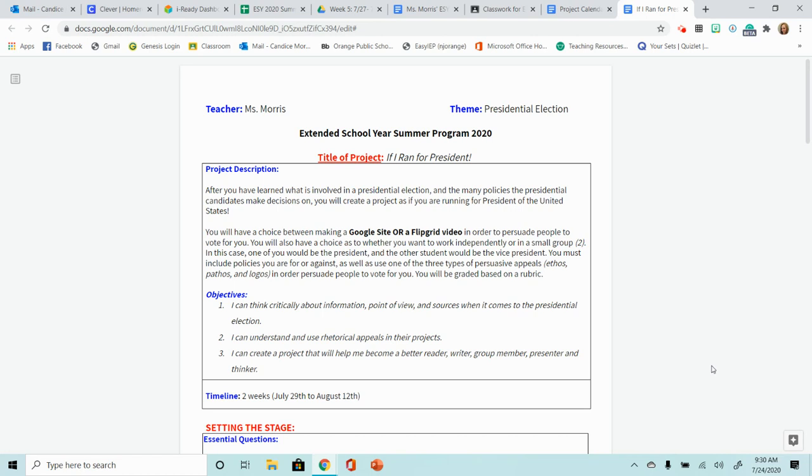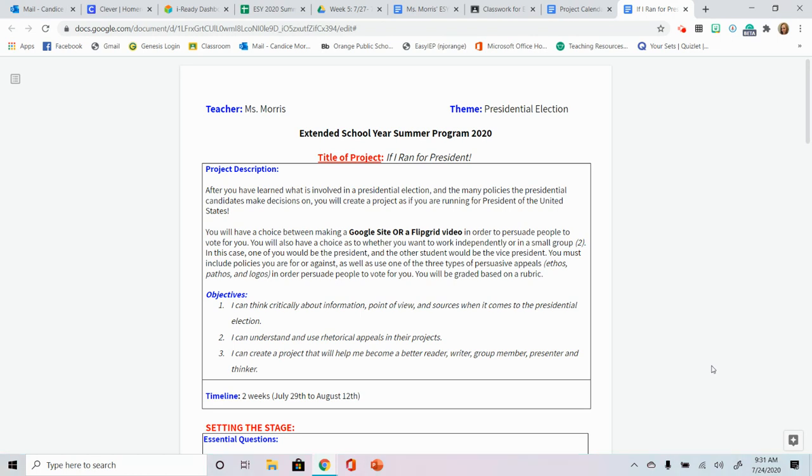The Flipgrid video, you might have to make 2 separate videos. One of you will post a campaign video about yourself running for president, and then the other one will have to post a video for yourself running for vice president. And then for the Google site, one of you would share the Google site with the other person, so that way both of you can work on the Google site together. You can add elements together. So it's up to you if you want to work in a group or if you want to work on your own.